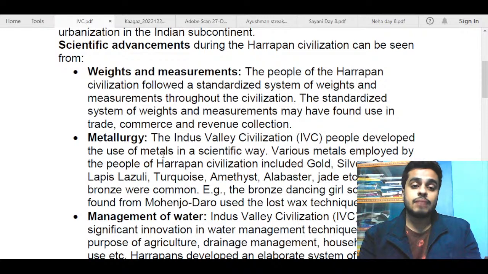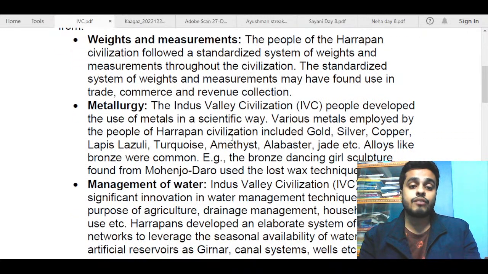Next, I move on to talking about metallurgy. The IVC people developed the use of metals in a scientific way. Here we hear a lot about metals in this period, so giving examples would have been a good idea. I have talked about the examples. Various metals employed by the people of Harappan civilization include gold, silver, copper, lapis lazuli, turquoise, amethyst. You can give 3, 4 examples. That will be enough. I think alloys like bronze were common, and this was the Bronze Age also.